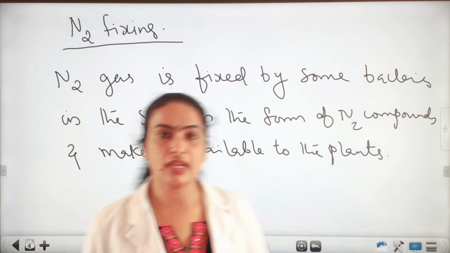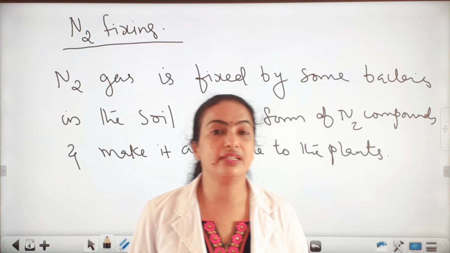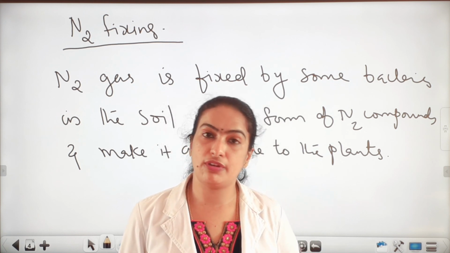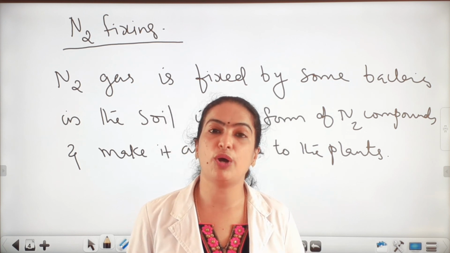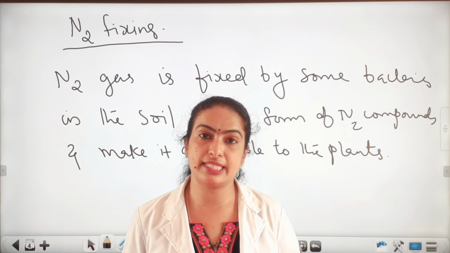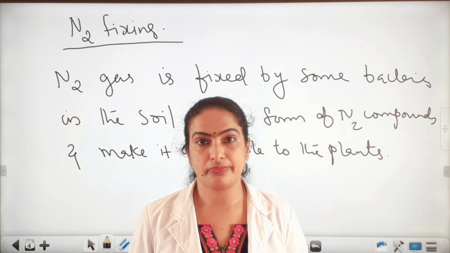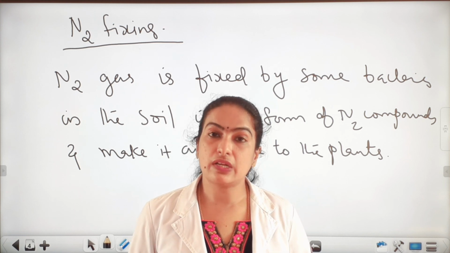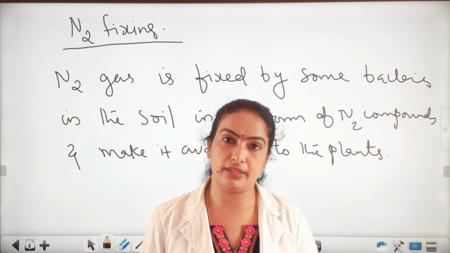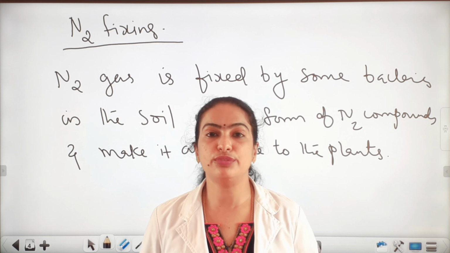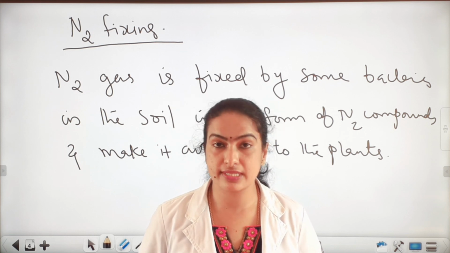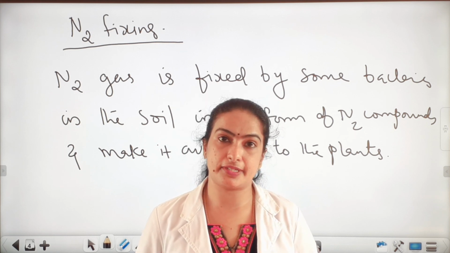Okay. And the nitrogen cycle we can define as the cyclic flow of nitrogen from the atmosphere to the living things and from the living things back to the atmosphere. And that is called a nitrogen cycle. Through this cycle, the amount of nitrogen more or less remains constant.